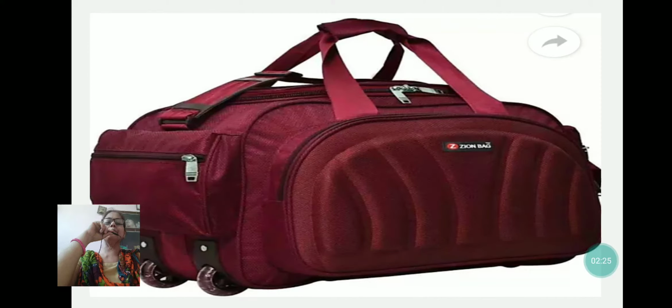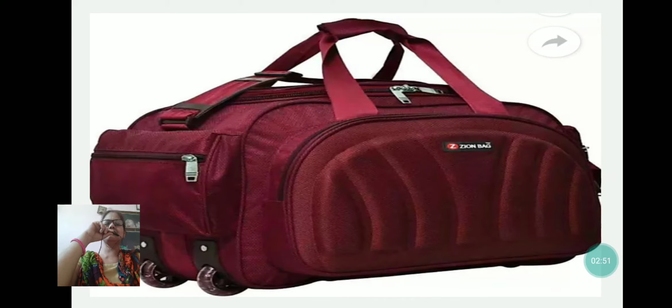See, this is a bag. Whenever we travel from one place to another, we have to carry our clothes, our brush, comb, many things are there. A pouch in which money is kept, mobile is. So see, this is a carrying bag, and in this there are many pockets, and we keep all the related things in this only.